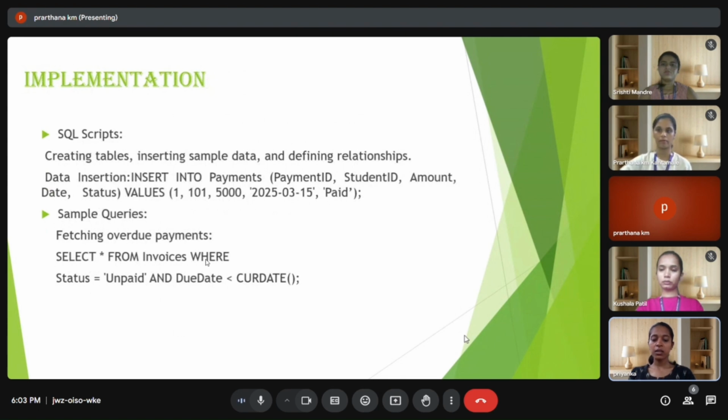Creating tables defines the structure of tables. Inserting sample data means populating tables with example records to test functionality. Next, data insertion: insert into payment ID, student ID, amount, date and status. Next, we'll hear from Prakushala.